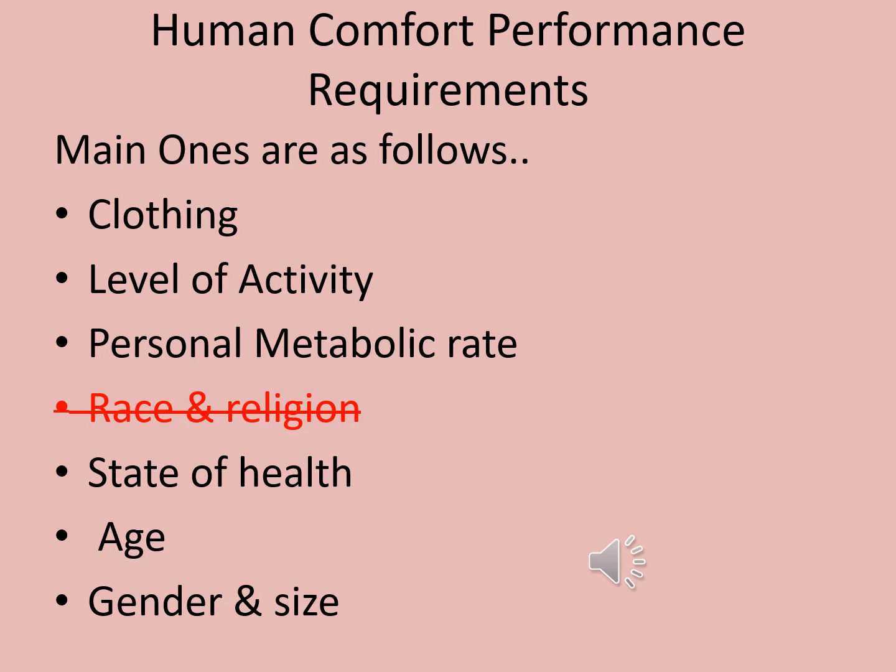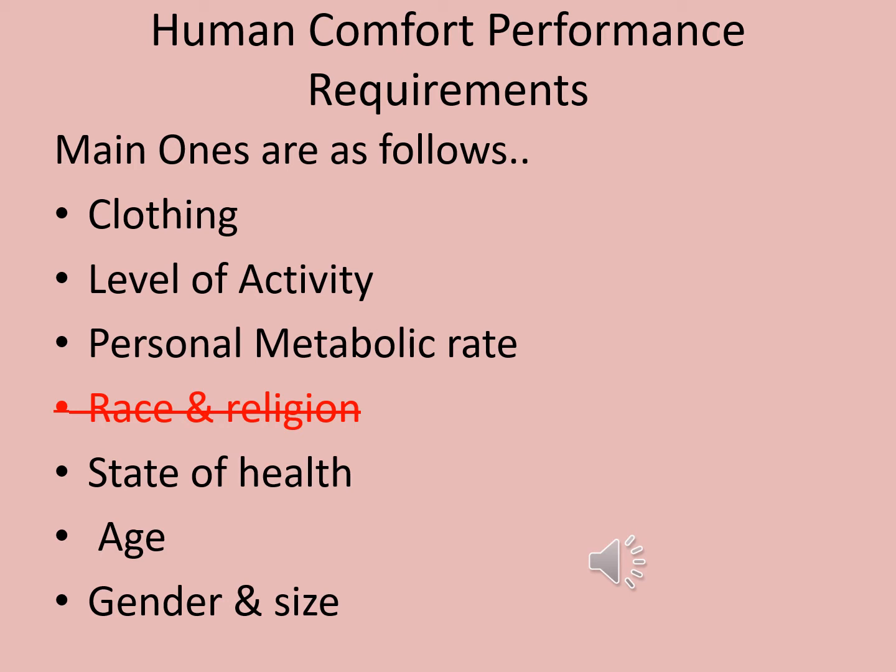2. Level of activity. The amount of physical activity you are doing will change the amount of heat you are generating within your body. This is based on a scale called the metabolic equivalent. For example, if you sit in a chair, your metabolic equivalent is 1. However, if you jog, your metabolic equivalent is 7. Your body will generate 7 times more heat. This is why a person gets hot when they are jogging, rather than sitting.